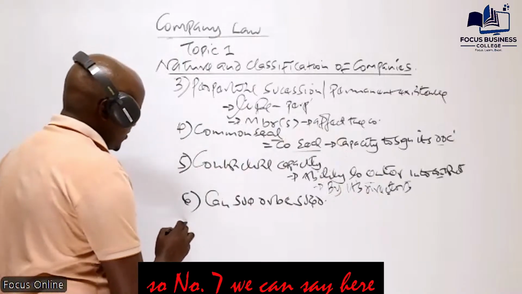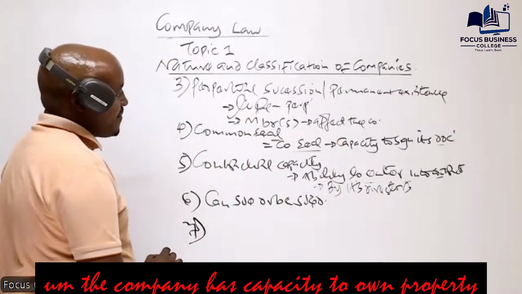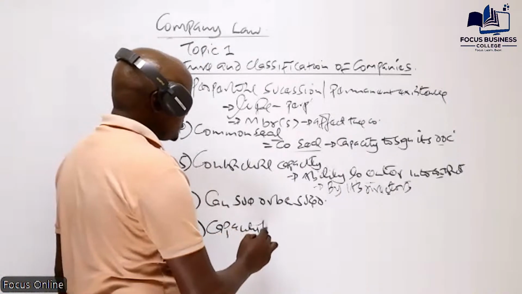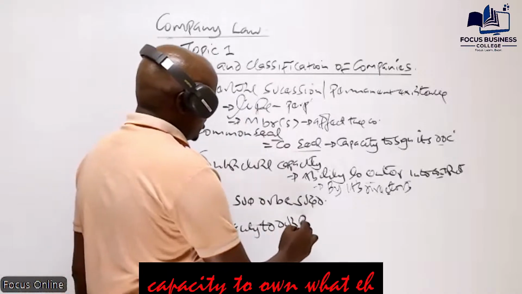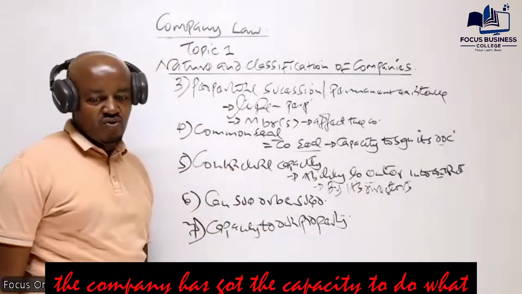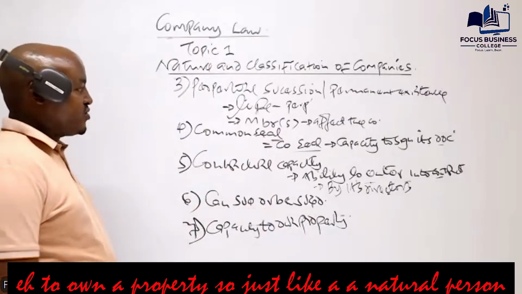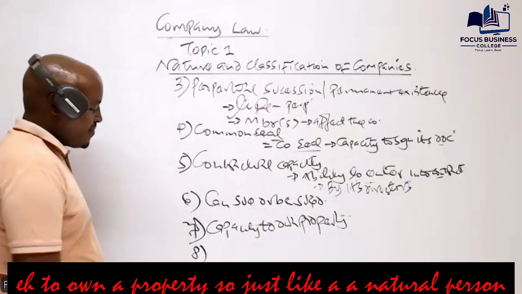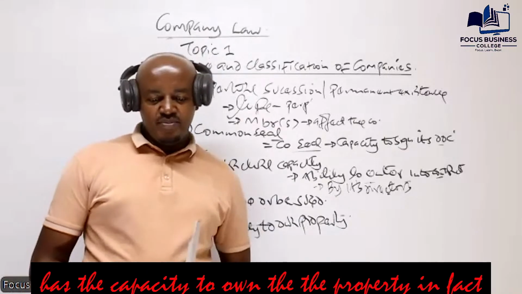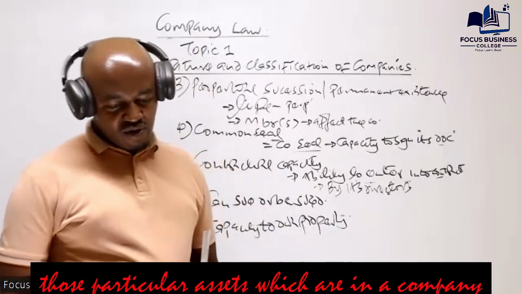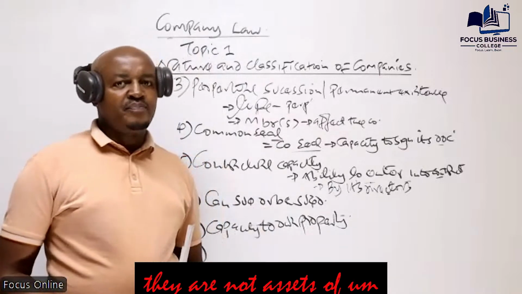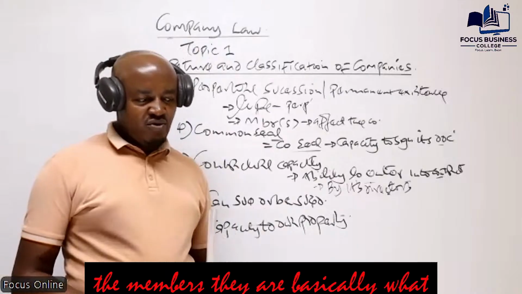So number seven, we can say the company has the capacity to own property. Just like a natural person, the company has the capacity to own property. In fact, the property and assets in a company are not assets of the members. They are basically